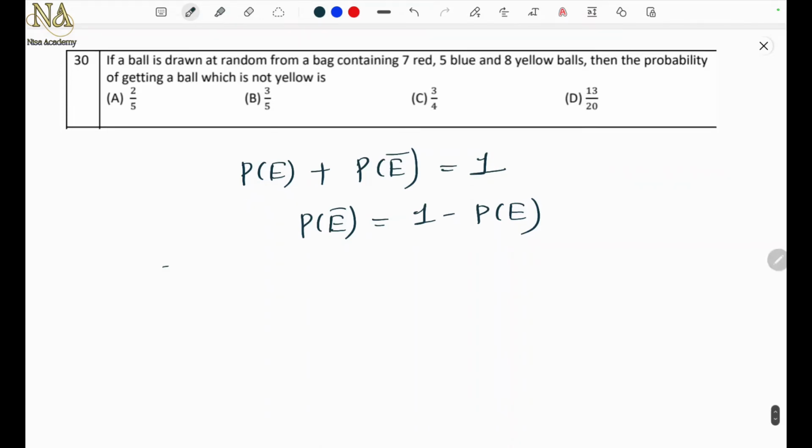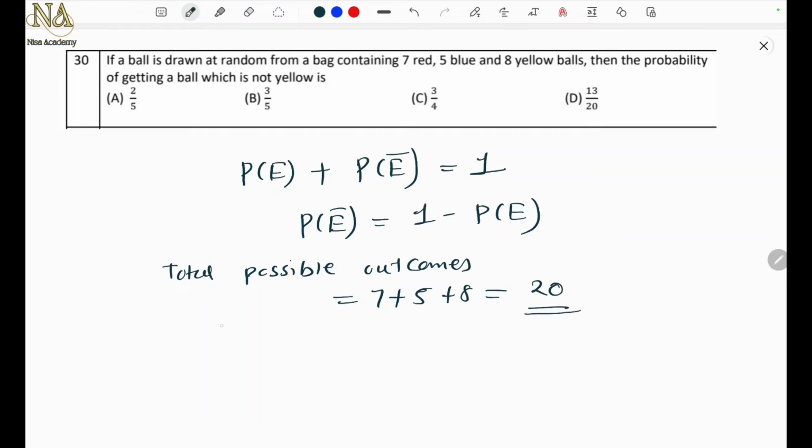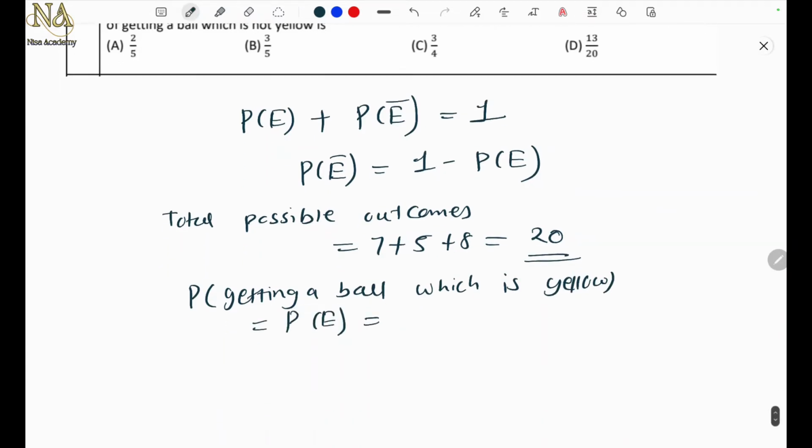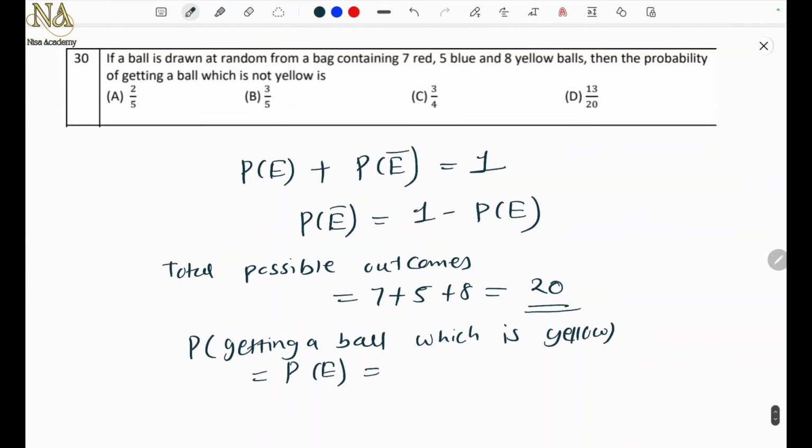So first, what are the total possible outcomes? Okay, total possible outcomes. So total number of balls. So 7 plus 5 plus 8, which is 20. Okay, now probability of getting a ball which is not yellow. So first I will find probability of getting a ball which is yellow. So that is P of E, getting a ball which is yellow. Okay, so P of E is equal to, so yellow balls how many?